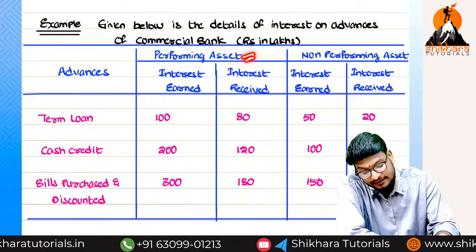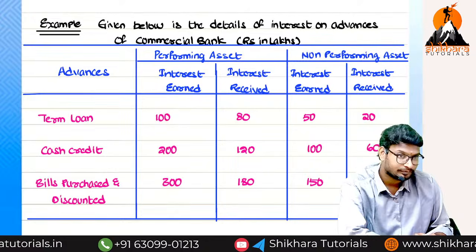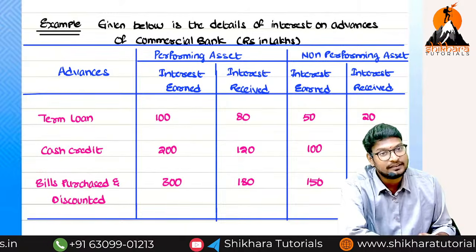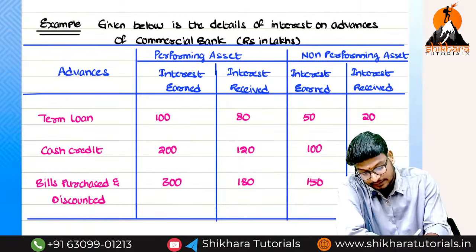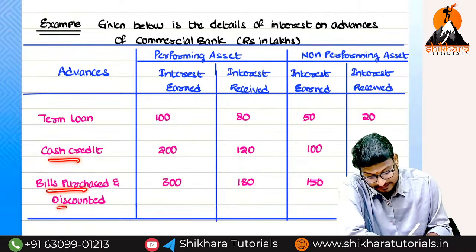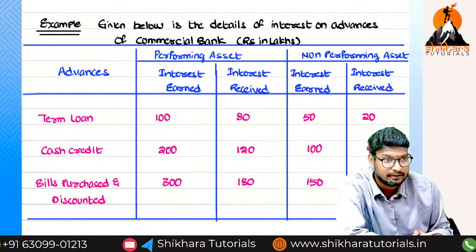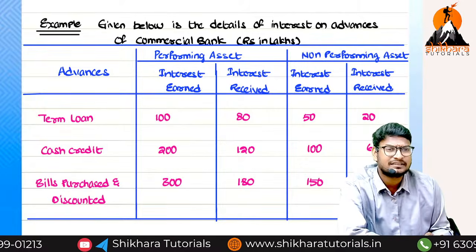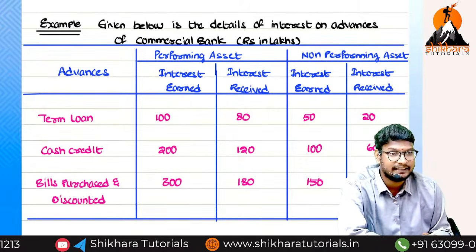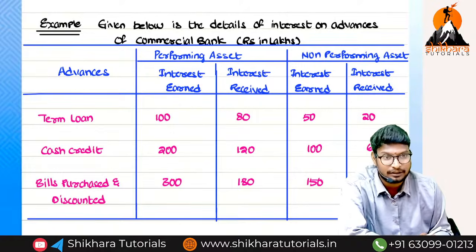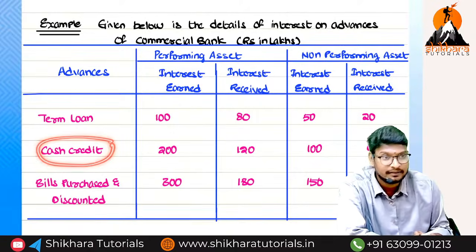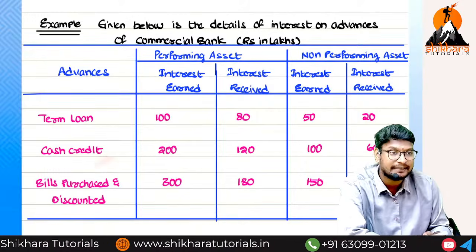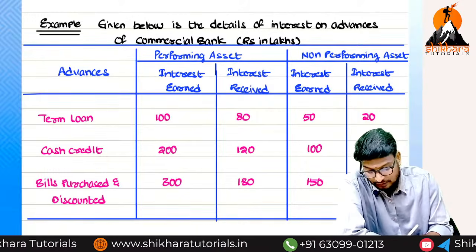There is a performing asset and there is a non-performing asset. What are all the types of advances we are having? Term loans, cash credit, and bills purchased and discounted. What is the meaning of term loan? That means a fixed time period will be there. After 10 years or after 5 years we have to pay. What is the meaning of cash credit? It is a short term type.